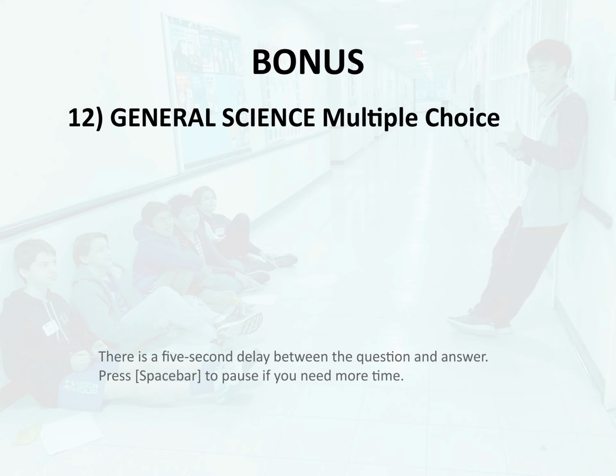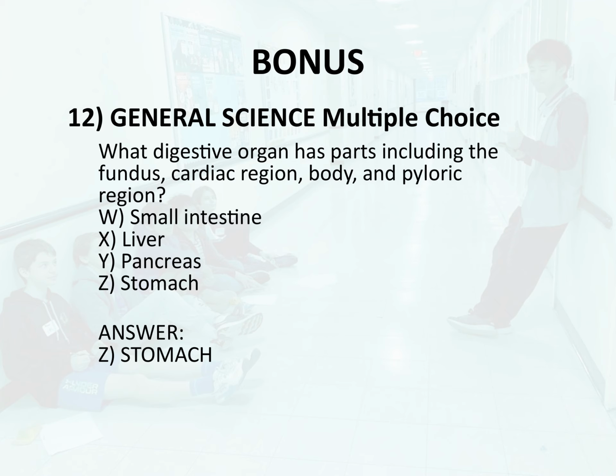Bonus 12. General science. Multiple choice. What digestive organ has parts including the fundus, cardiac region, body, and pyloric region? W. Small intestine, X. Liver. Y. Pancreas. Z. Stomach. Answer. Z. Stomach.